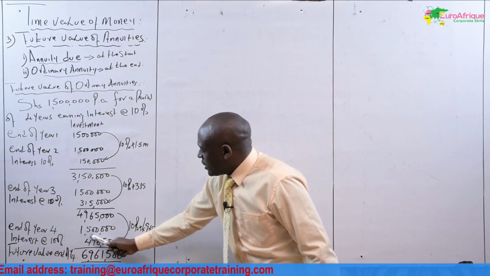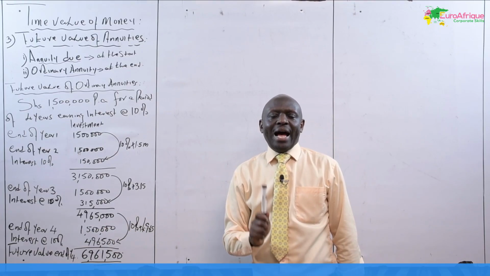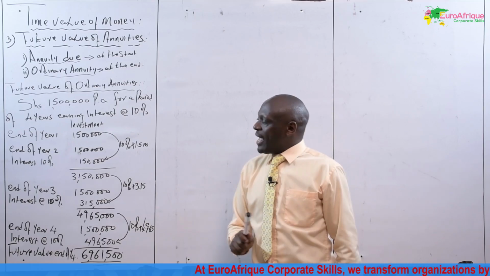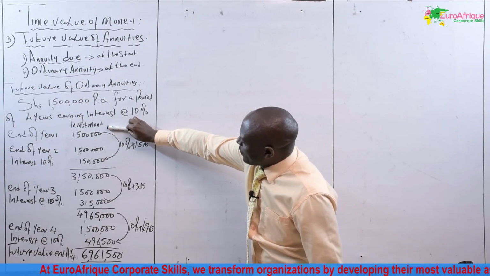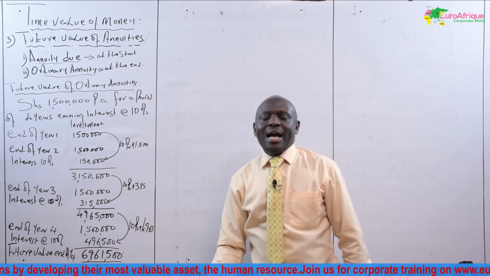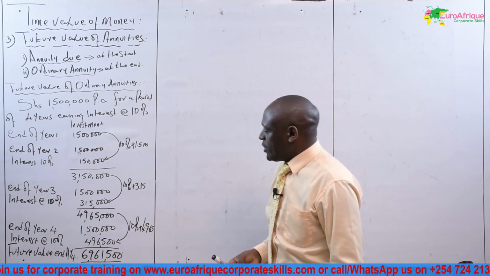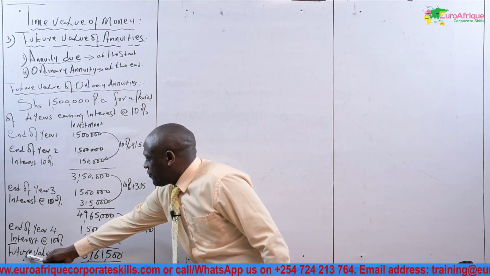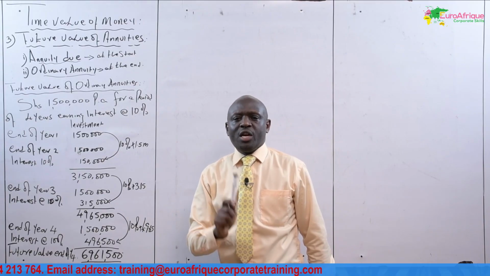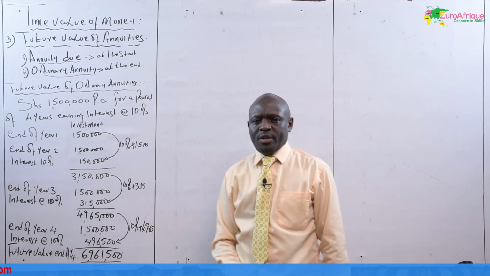This amount will not earn interest because it is added at the end of year 4. What will earn interest is investment in year 1, year 2, year 3, and all the interest earned during the investment period. The total amount is what we call the future value at the end of year 4, which is the future value of annuities. It is very important to understand this concept.